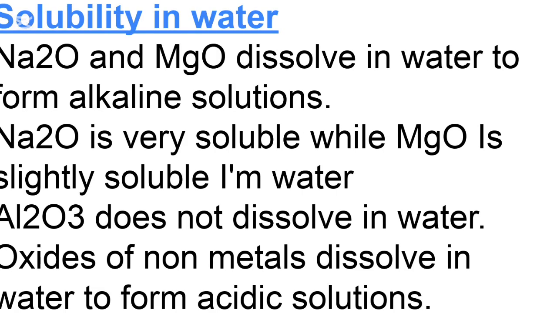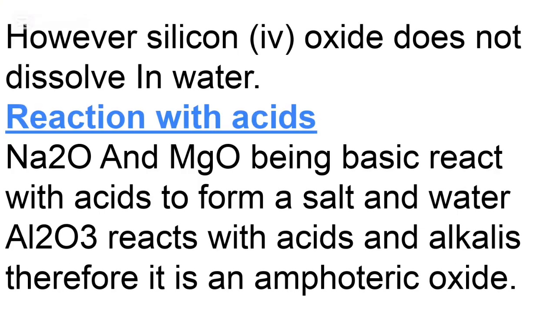Let's look at solubility in water of these oxides. Sodium oxide and magnesium oxide dissolve in water, but they form alkaline solutions. Sodium oxide is very soluble, while magnesium oxide is lightly soluble in water. Aluminium oxide does not dissolve in water. Oxides of nonmetals dissolve in water to form acidic solutions. However, silicon(IV) oxide does not dissolve in water. So note that silicon(IV) oxide does not dissolve in water.